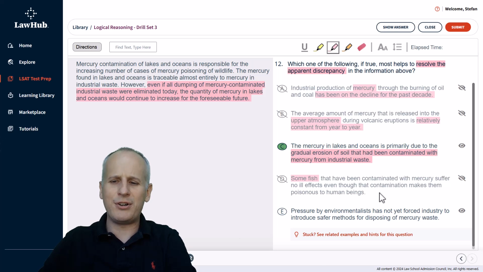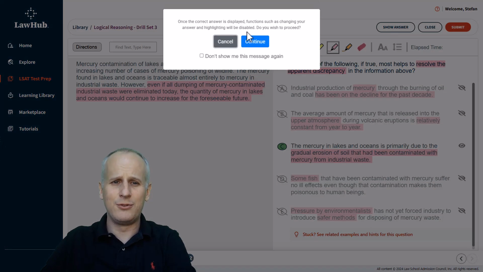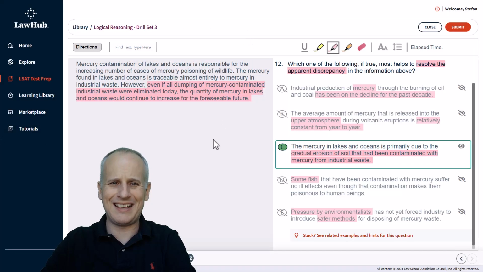And then choice E, pressure by environmentalists has not yet forced industry to introduce safer methods for disposing of mercury waste. Okay, what would those safer methods be? Why do we care about the environmentalists? Again, this introduces more questions than answers, and that very often is your indicator of a wrong resolve the discrepancy, resolve the paradox answer choice, because you've got more questions than answers. Whereas choice C definitely answers why the quantity of mercury is going to continue to increase in these lakes and oceans, and is indeed our correct answer as we finish out drill set number 3 from lawhub.lsac.org.